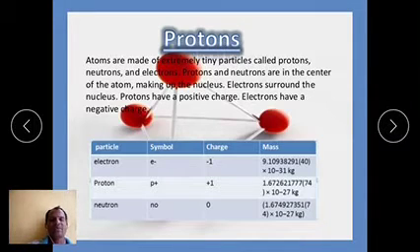The mass of the proton is 1.672 into 10 to the power of minus 24 grams, or 1.00727 atomic mass units. That is, we have to treat it as 1. The specific charge of the proton, that is e by m, the charge to mass ratio, is 9.58 into 10 to the power of 7 coulombs per kg.